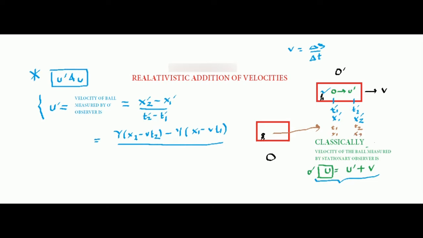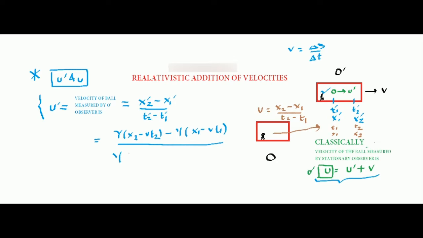These are the coordinates that the stationary observer measures. So for this observer, what is the velocity that he measures? The velocity of the ball that he measures will obviously be u, which equals x2 minus x1 divided by t2 minus t1. It's quite logical. These are all classical stuff, but the way x and x dash are related is not classical. Similarly, I can write the transformation of t2 dash.